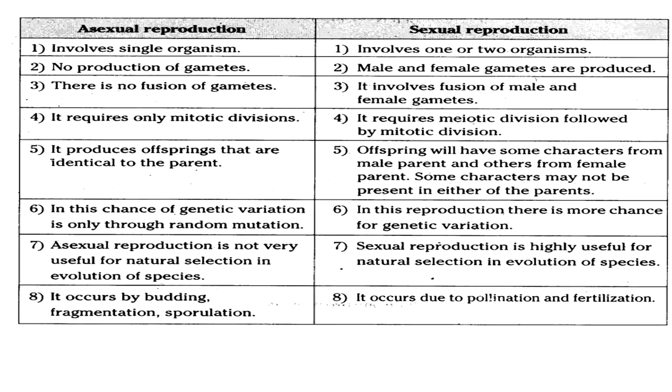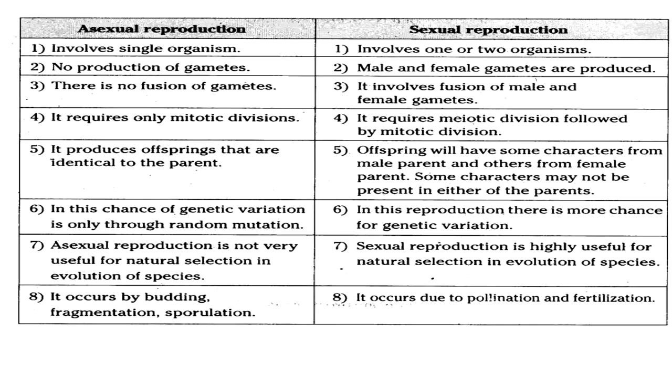Sexual reproduction involves one or two organisms. Male and female gametes are produced. It involves fusion of male and female gametes. It requires meiotic division followed by mitotic division. Meiotic division means reduction of chromosomes. Now, offsprings will have some characters from the male parent and others from the female parent.